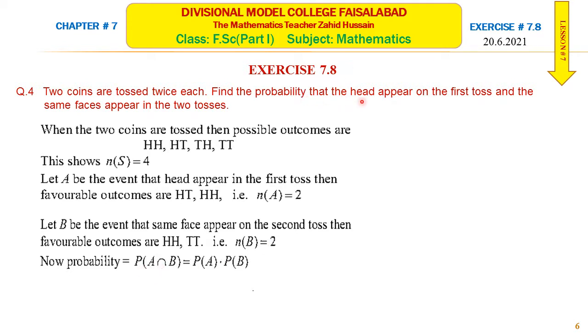The combined event probability is that the first toss is head and the two tosses show the same face. So probability of A and probability of B, we will multiply these two probabilities. Probability of A is the number of elements of A over the number of sample space, multiplied by the number of elements of B divided by the number of elements of the sample space. So it is 2 over 4 multiplied by 2 over 4, and this is equal to 1 over 4.